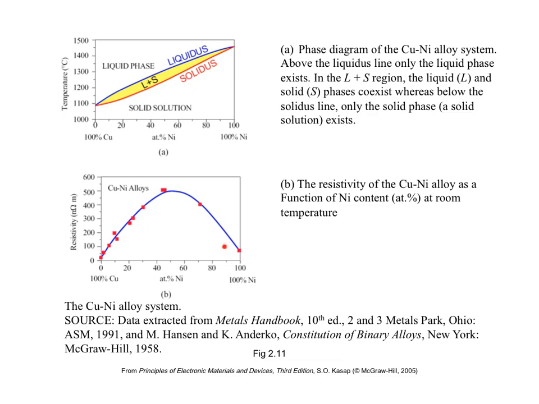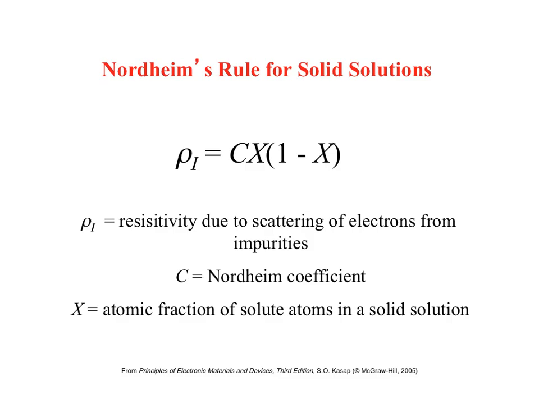Well, at the pure nickel end, we can think of the copper as being the impurity, and so we would expect a linear increase in resistivity due to the impurity of copper now in nickel. For the full system, then, we would expect something that looks more like an inverted parabola, where we have a linear increase in resistivity at both ends that reaches a maximum somewhere in the middle. This inverted parabola is nicely given by Nordheim's rule for solid solutions.